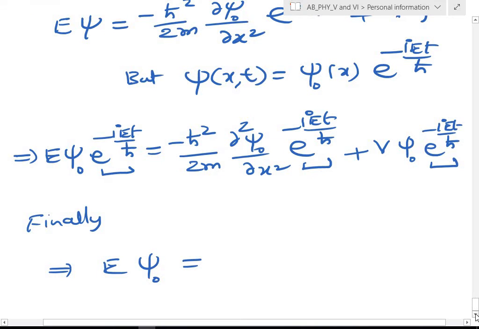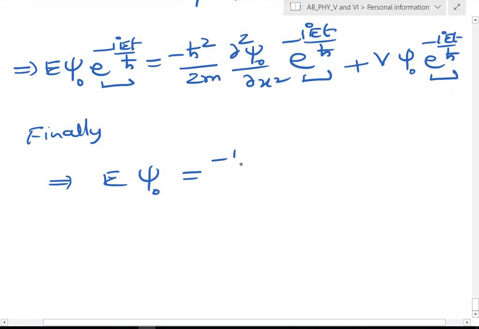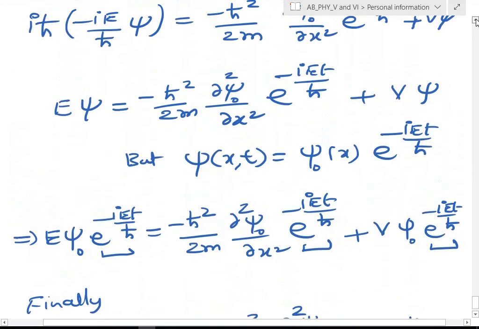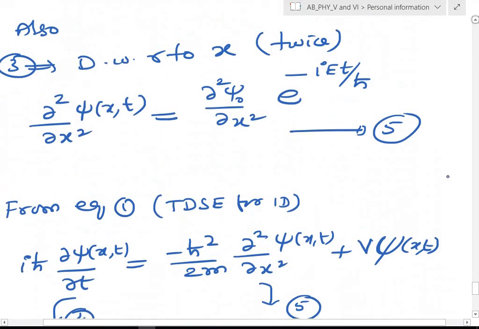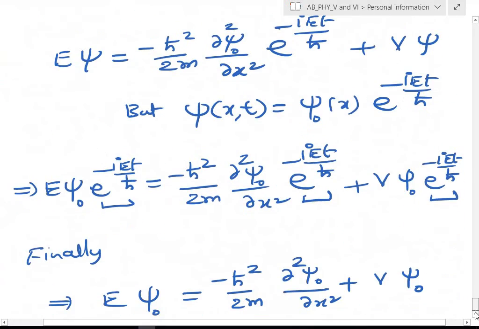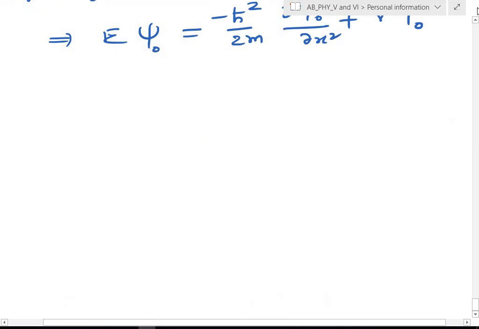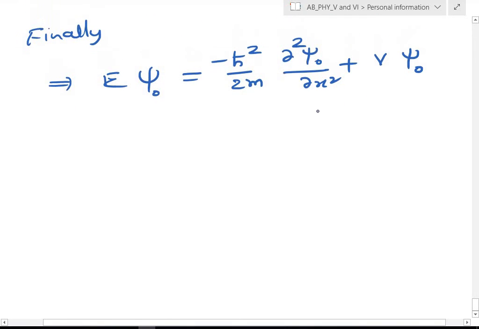On the right hand side is minus h square by 2m del square psi naught by del x square plus V psi naught. Now this is equation number 6.